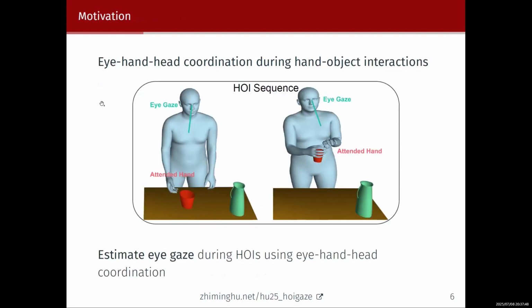Now, let's talk about our motivation. We observe that during daily hand-object interactions, your eye gaze is coordinated with your head orientations and also your hand gestures. So, based on this observation, we would like to estimate your eye gaze during hand-object interactions using the eye-hand-hand coordination.